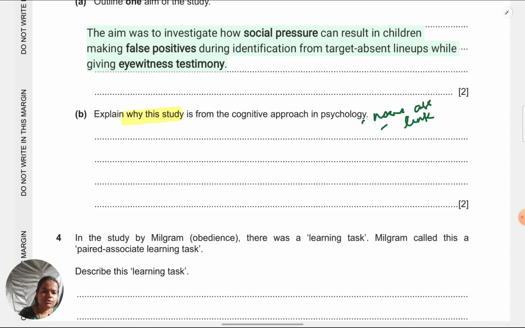One of the assumptions of the cognitive approach is that humans process information just like computers: input, process, output. So that is one assumption that can be easily linked to this study. So my style of writing would be, yours could be a little different. You could give the assumption later. But my style would be to first state the assumption and then link it to the study.